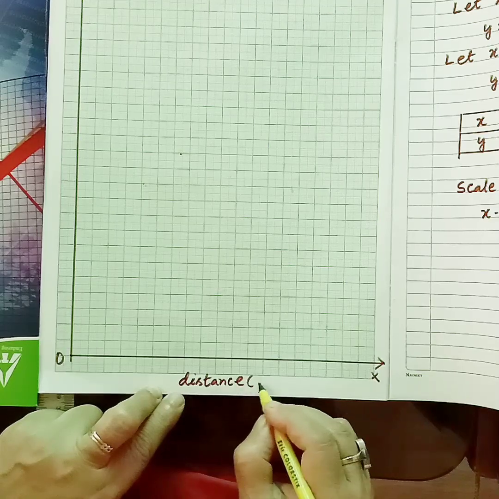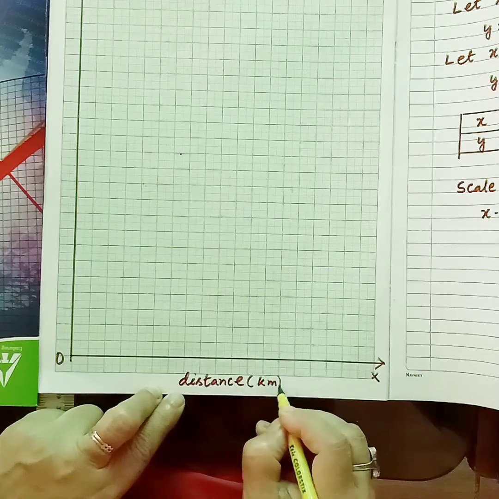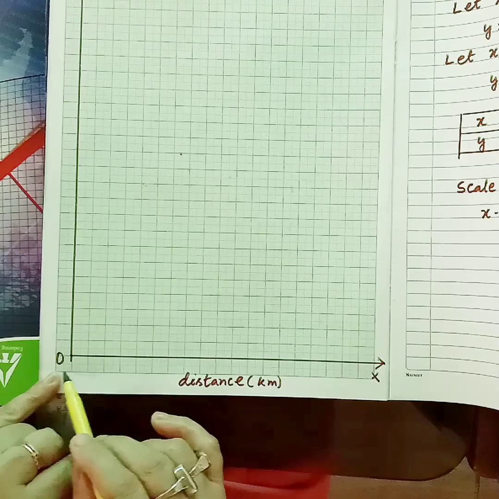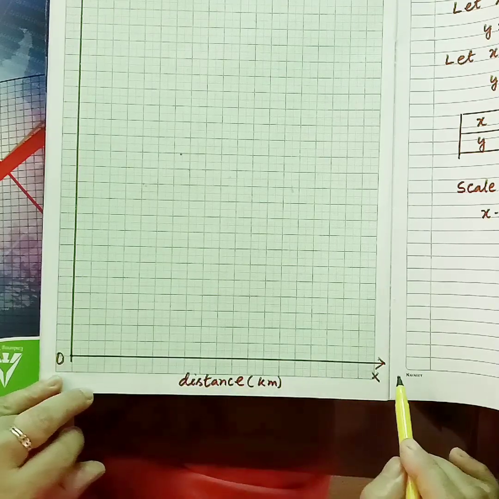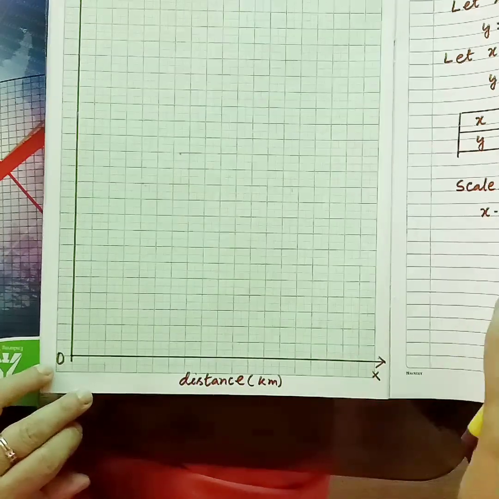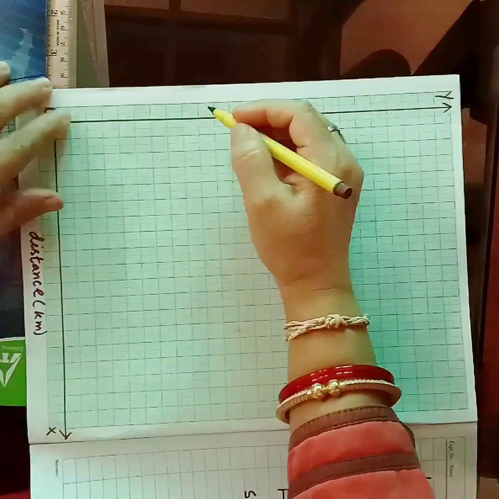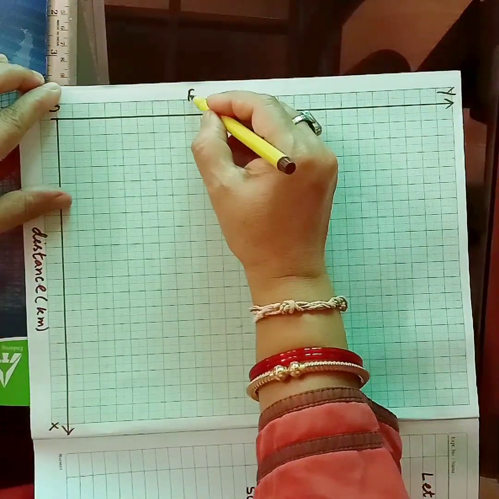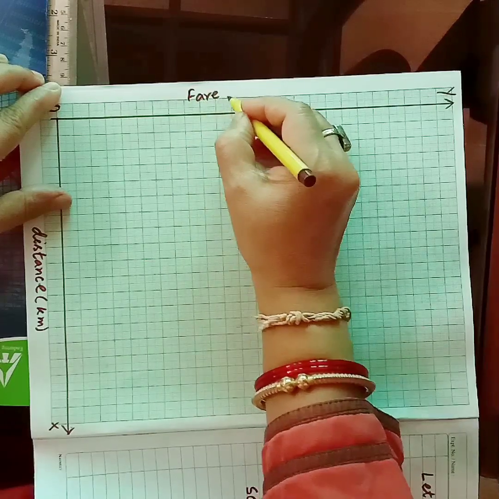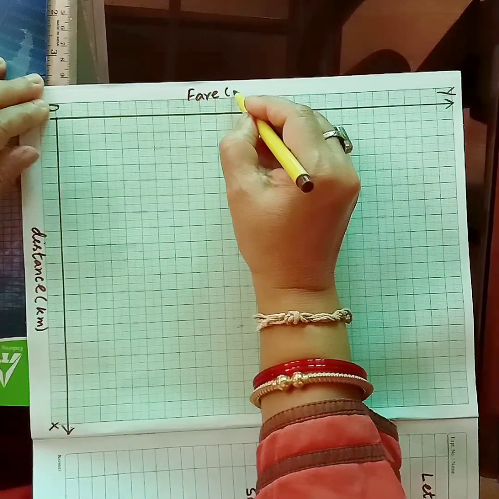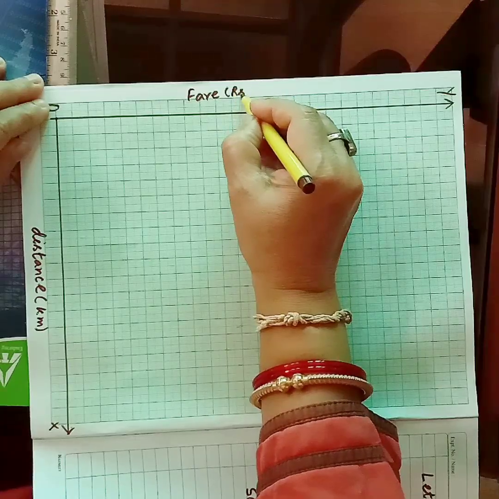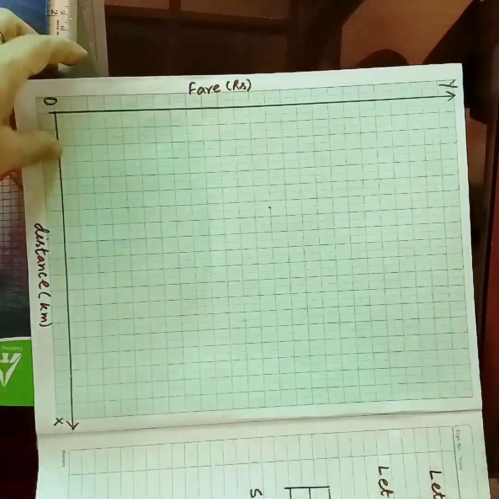And distance in kilometers, so we better write that. We are representing distance along the x-axis, and we will be representing fare on the y-axis. Fare will be in rupees.